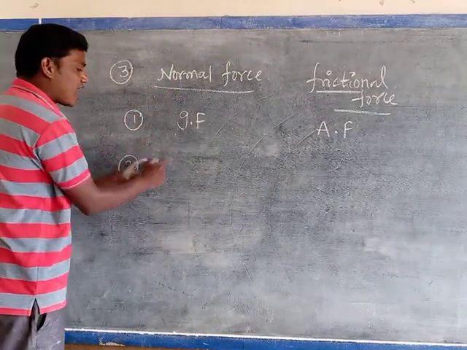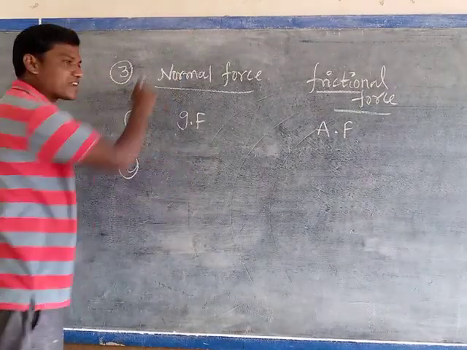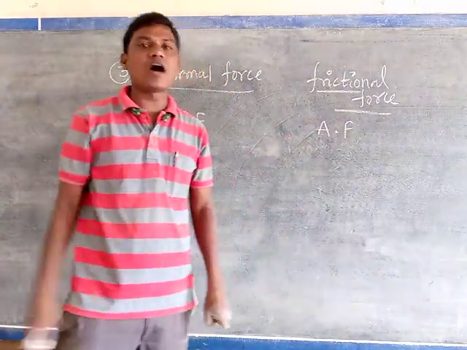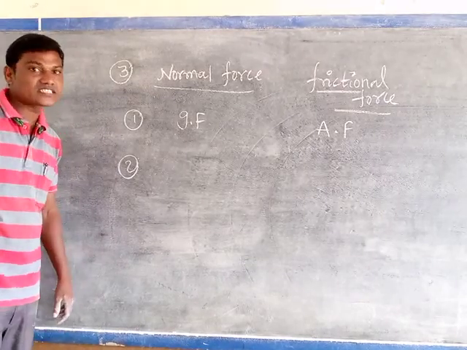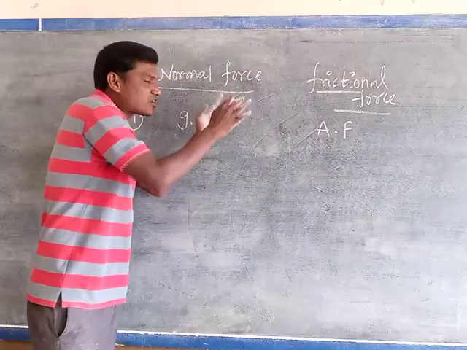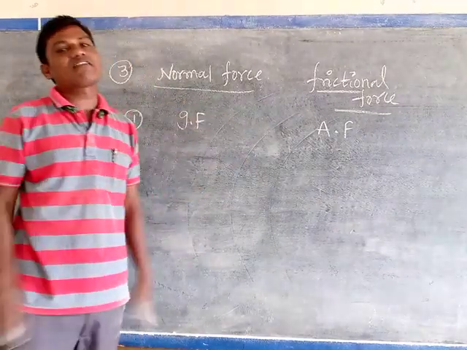Next, the second one. Normal force is always acting vertically upward. Frictional force is always acting opposite to the motion of the object. That's why these two are the best reasons to write normal and frictional force separately under the contact force.